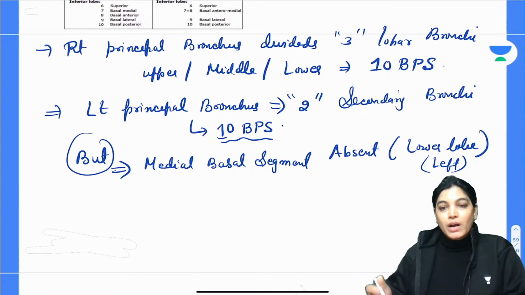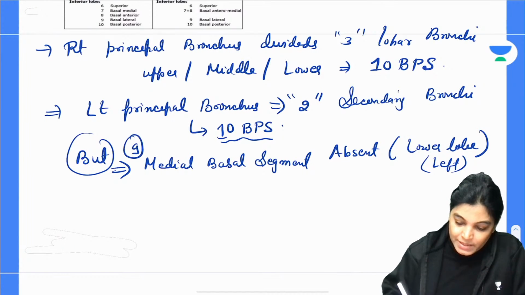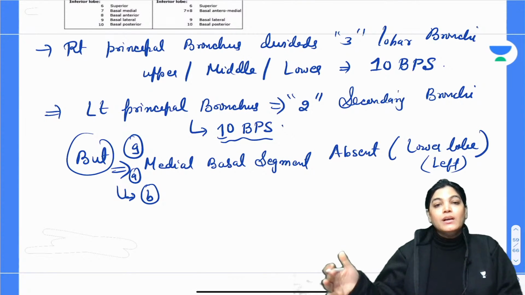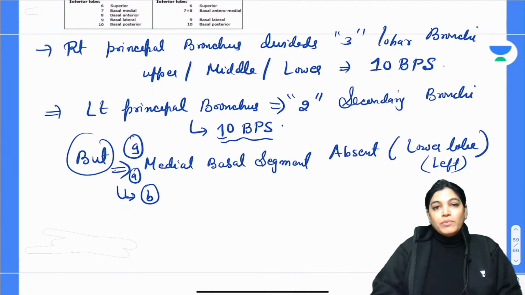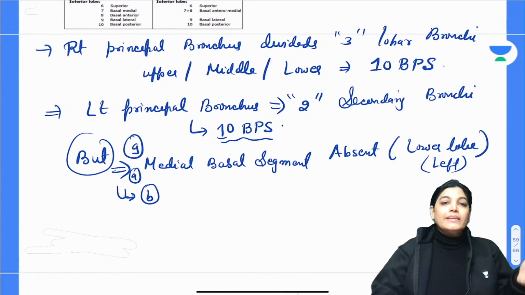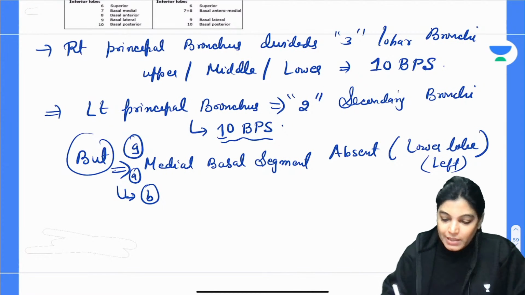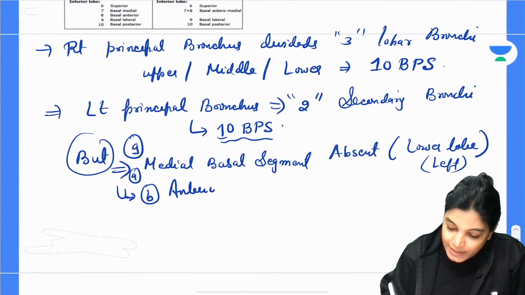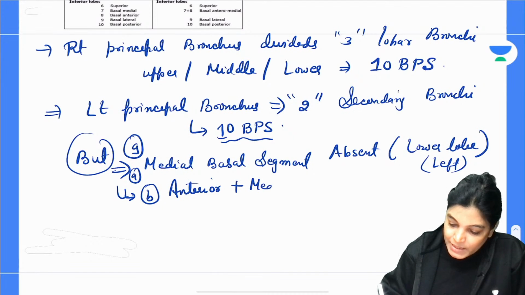Then what will the total be? 9 bronchopulmonary segments. So this can be one case. The other case can be that, in the lower lobe of the left side, the medial basal segment is absent. Otherwise, the anterior and medial basal segments merge together. Otherwise there is merging of the anterior plus the medial basal segment.